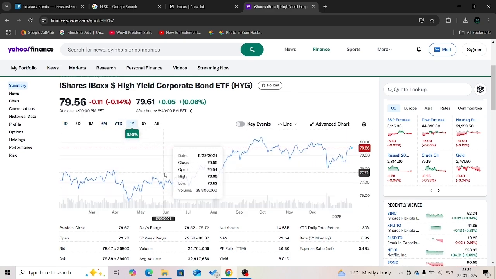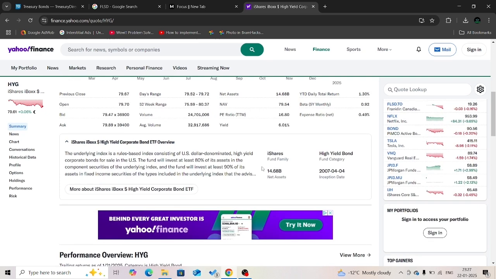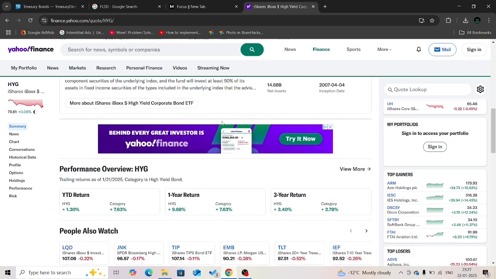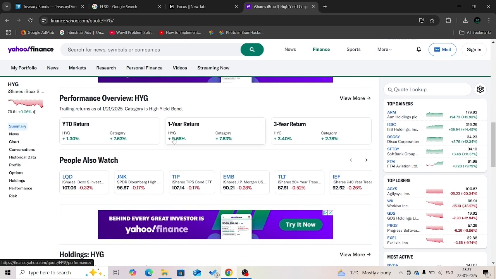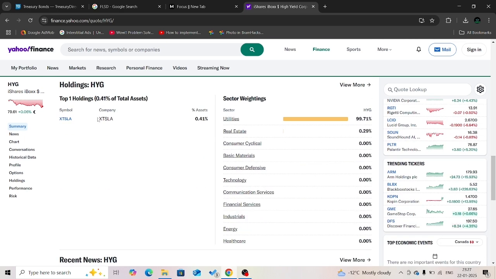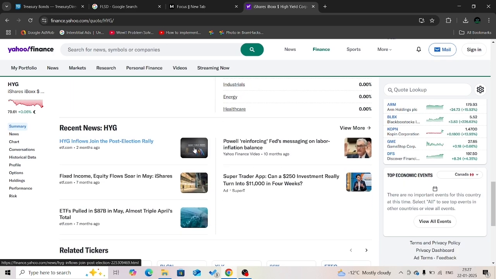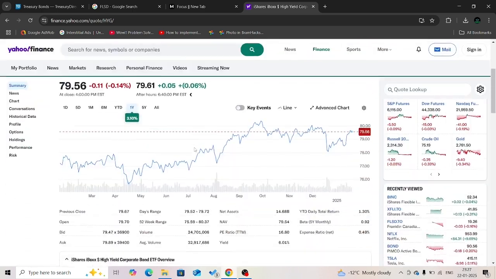This is traded in the US market and managed by BlackRock Asset Management Company. Here, we can see that this ETF has given us a 9.68% past 1-year return, 1.3% year-to-date, which is about 2 to 3 weeks, and 3.4% in the last 3 years. Here we can see that 0.41% of holdings are XTSLA and the rest, 99.71%, goes into the utilities sector.